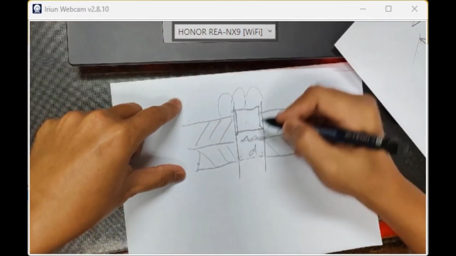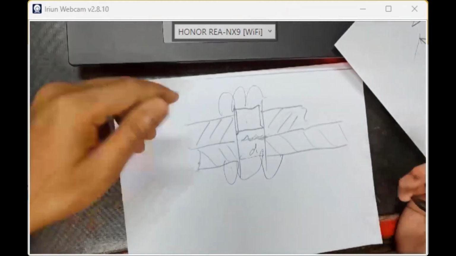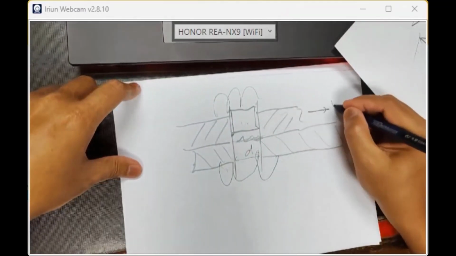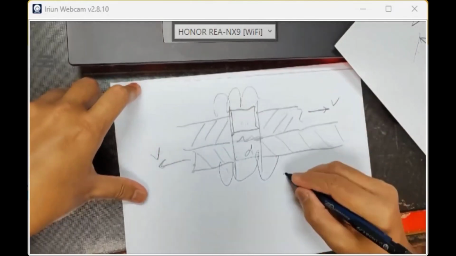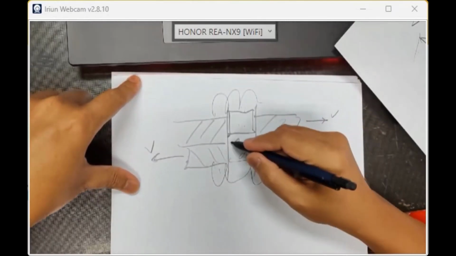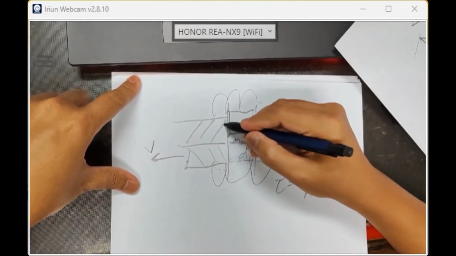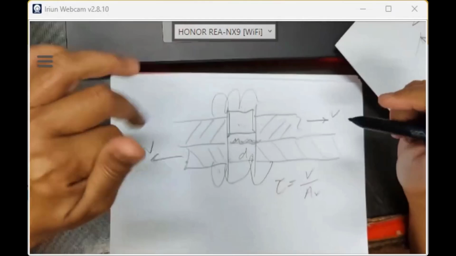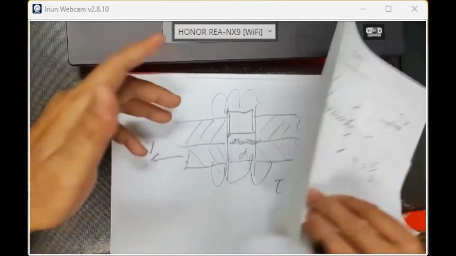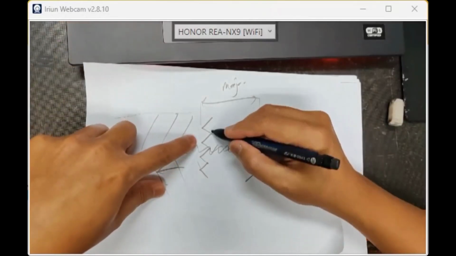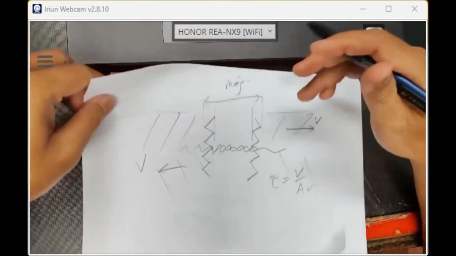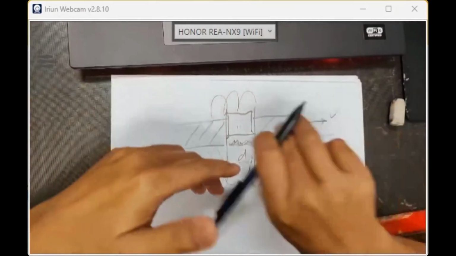So this is your nut, and this is your bolt head. So it depends on where the shearing is. Because you have V here and you have V here, the shear stress is V over AR, where the plane of shearing is. If the plane of shearing is on the threaded part, be careful: you take the minor diameter, not the major diameter, because we have both major diameter and minor diameter. The minor diameter you can check from the table.